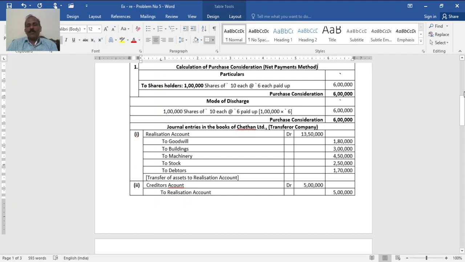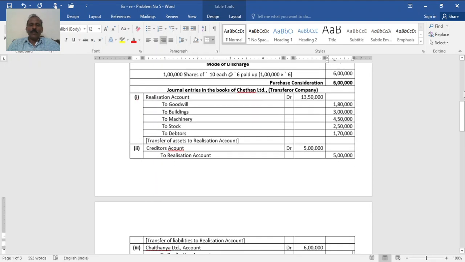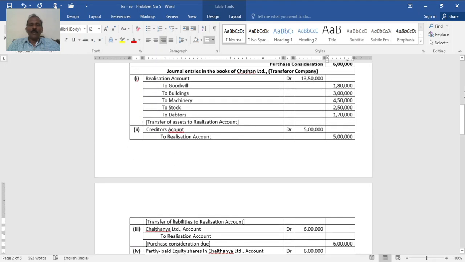Then, as asked, first, journal entries in the old company. Transfer all assets to the debit of realization account, hence realization account debit. Individual assets include goodwill, though goodwill is worthless for the new company, but the account has to be closed by transferring its balance to realization account. Other than profit and loss account given on the asset side, you have to transfer assets, the total of which will be 13,50,000.